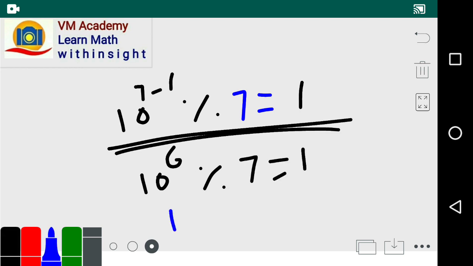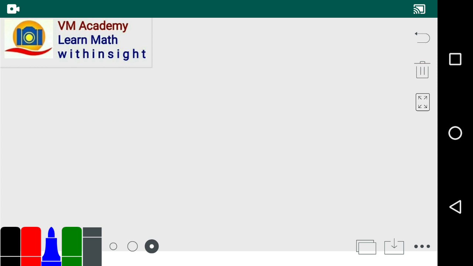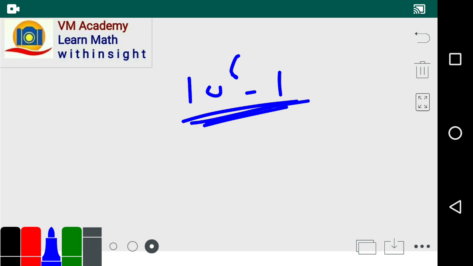So 10 raised to 6 minus 1 mod 7 gives remainder 0, means 10 raised to 6 minus 1 is perfectly divisible by 7, friends. And 10 raised to 6 minus 1 is nothing but 9 repeated 6 times.